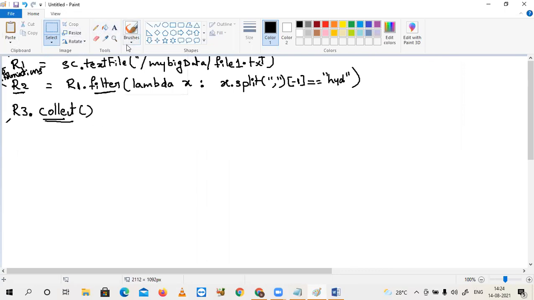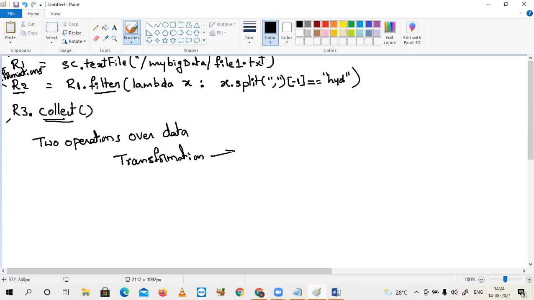Again, I'm coming back to your previous discussion. There are 2 types of data operations. Number 1, transformation. As per Spark, a transformation can be reading data, or it can be a filter, that means elimination of some rows and taking wanted rows.